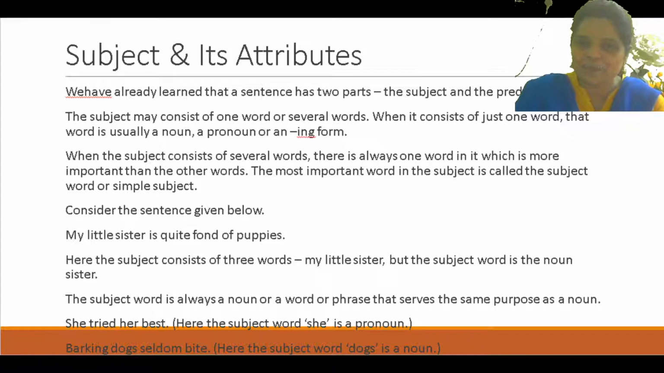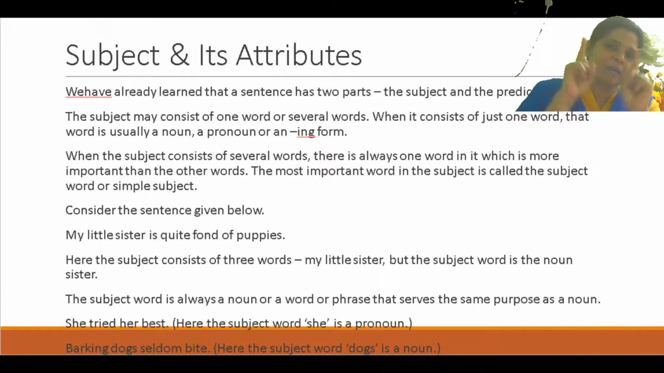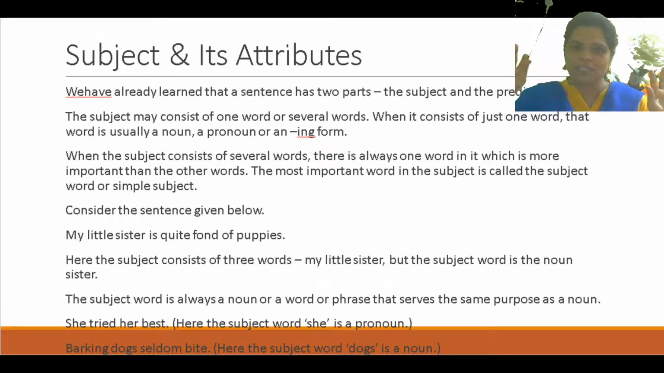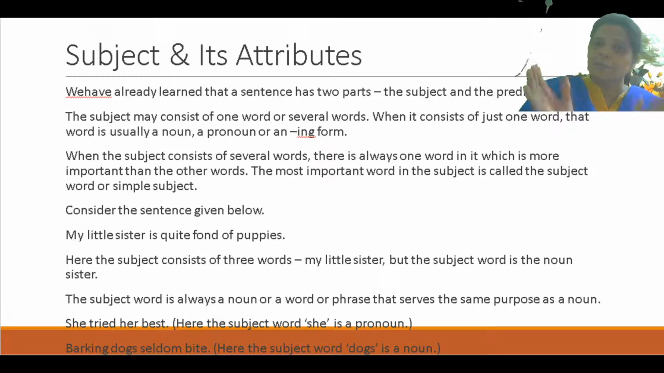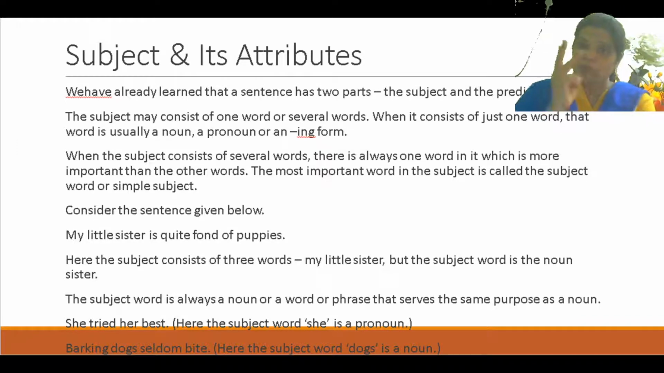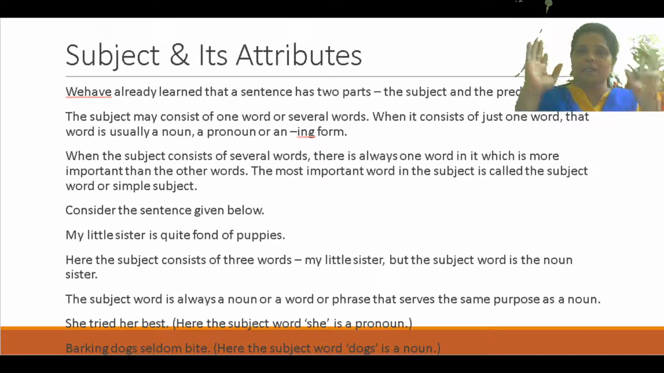Is that clear? Let me explain again a little. When the subject consists of maybe one word, maybe more than one. Is that clear? Okay. So when there are several words in the subject, for example, my little sister is quite fond of puppies. Okay. My little sister is quite fond of puppies. Please see the first example. Here, when I say the subject consists of many words, what is the subject? My little sister. Is that clear? So 3 words are there: my, little and sister. And the combination of all 3 words is called the subject.